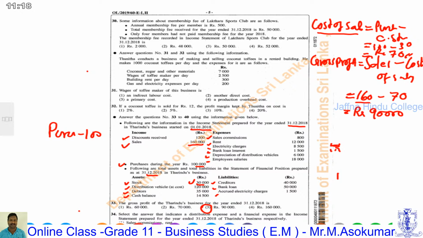Third, sales commission and bank loan interest. Third answer, that's right, because sales commission is a distribution expense and bank loan interest is a financial expense. Therefore, answer number 3 is the correct answer for this question.